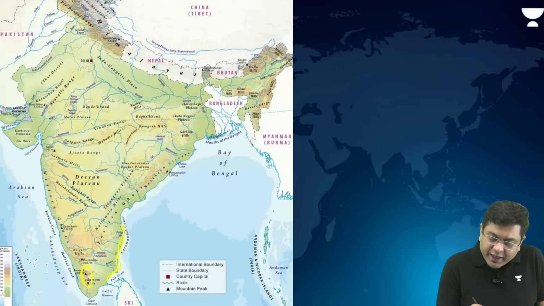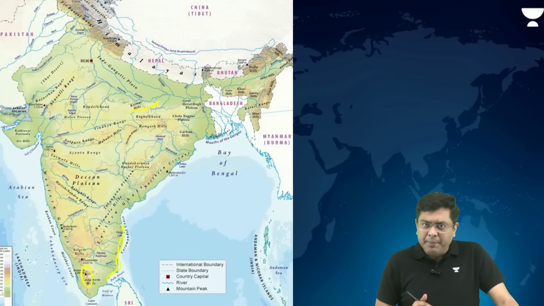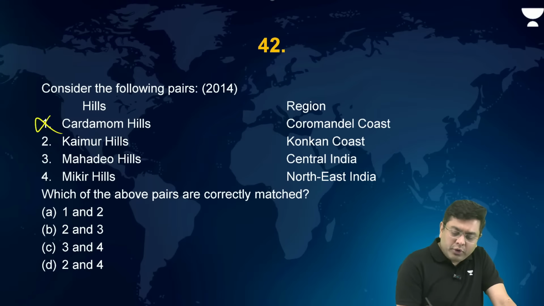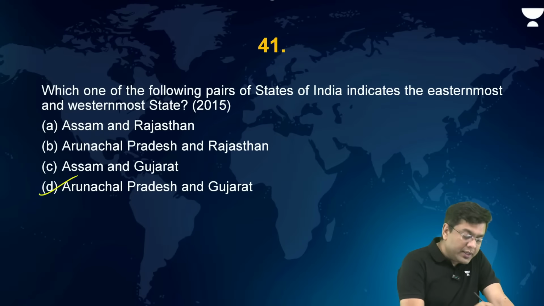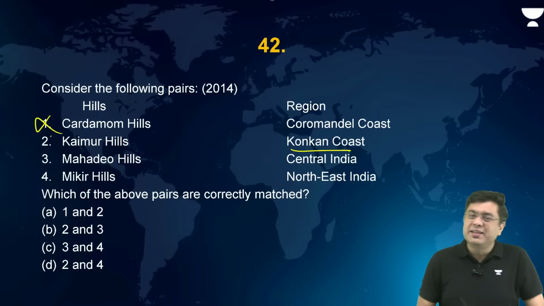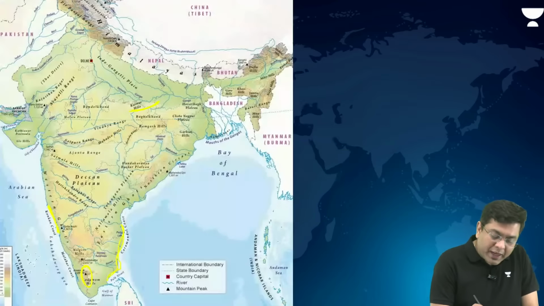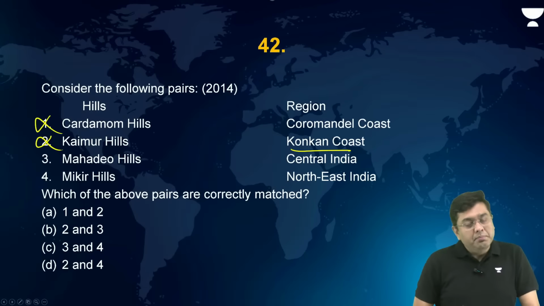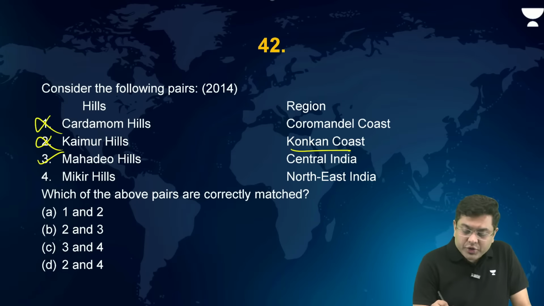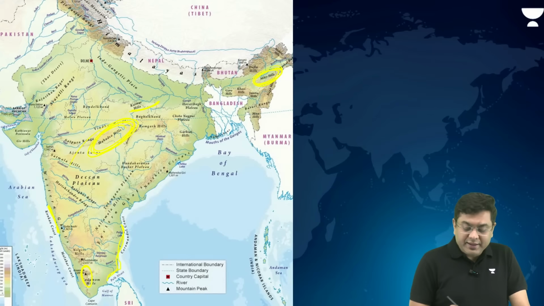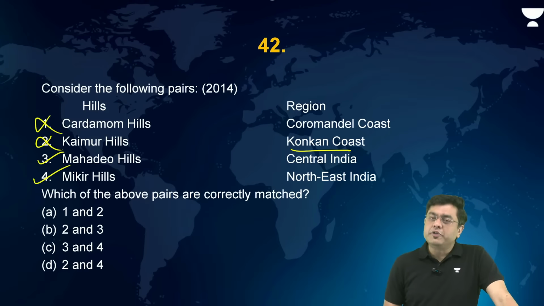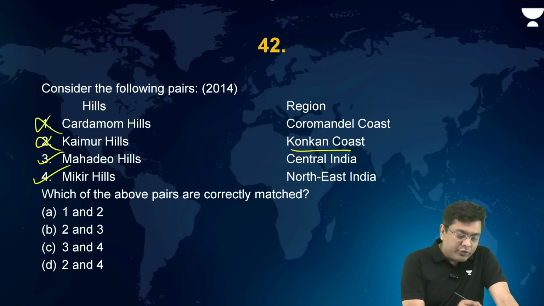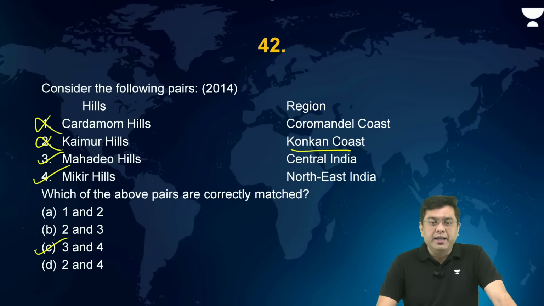This is where you have the Kaimur Hills, around the region of the Rohtas upland and the extension of the eastern part of Vindhyas. So this is also Konkan coast. Wait, what is the Konkan coast? This is your Konkan coast, right? So this is also incorrectly matched. Mahadev Hills. When you talk about Mahadev Hills, that is located in central India, right? So this is correct. Mikir Hills, Mikir and Barail ranges are situated here. So that is Northeast India. It is correct. So which of the above pairs is or are correctly matched? So you have 3 and 4 which are correctly matched.